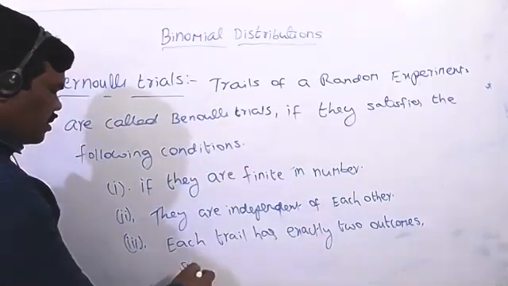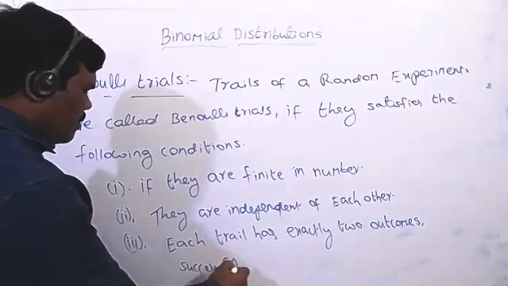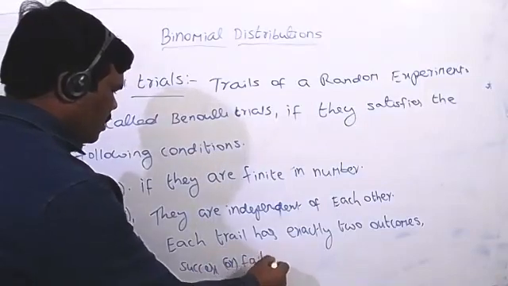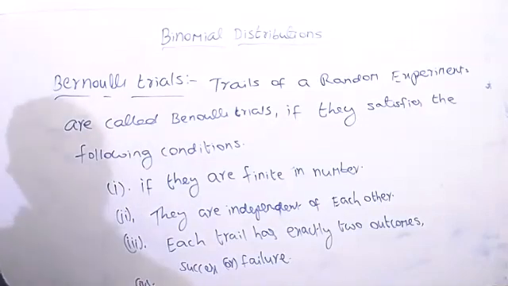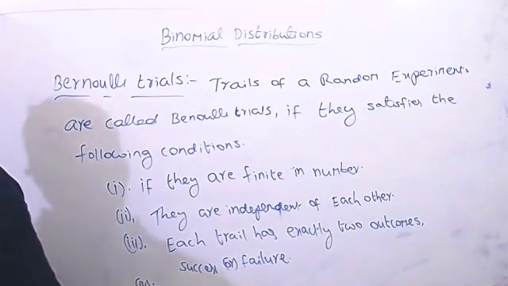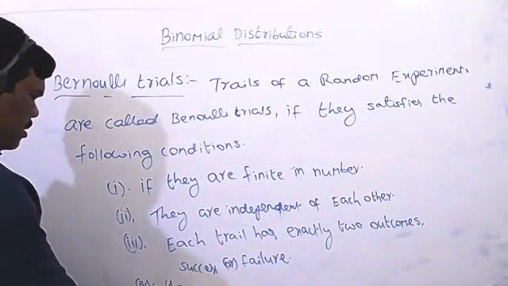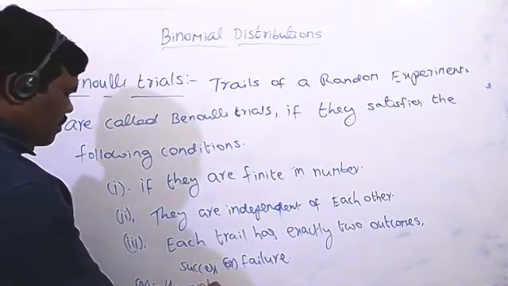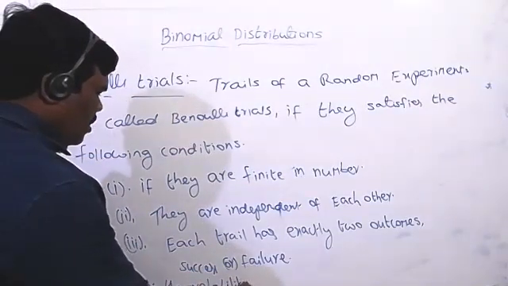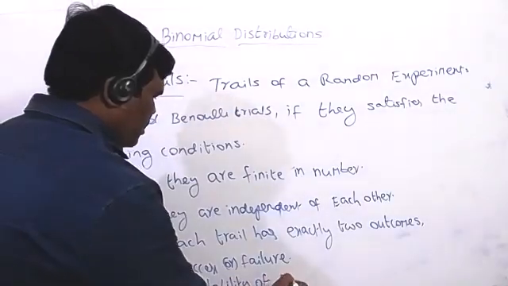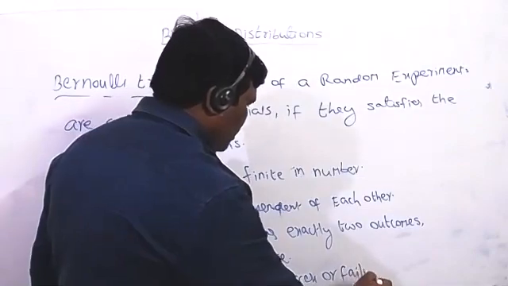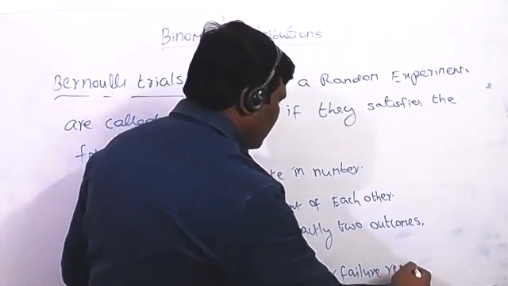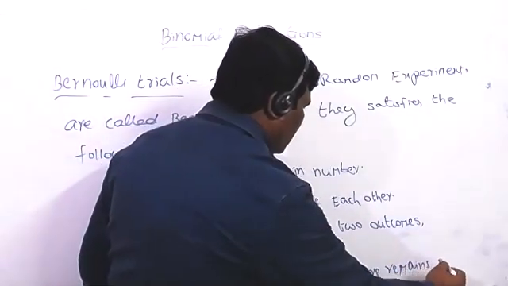Success or failure. And fourth one, the probability of success or failure remains the same.